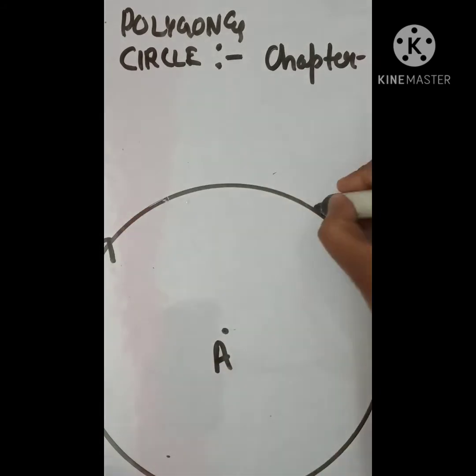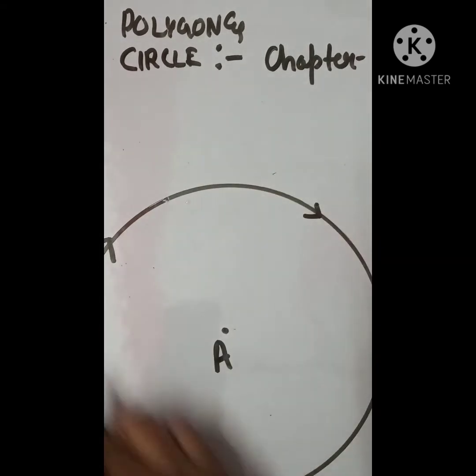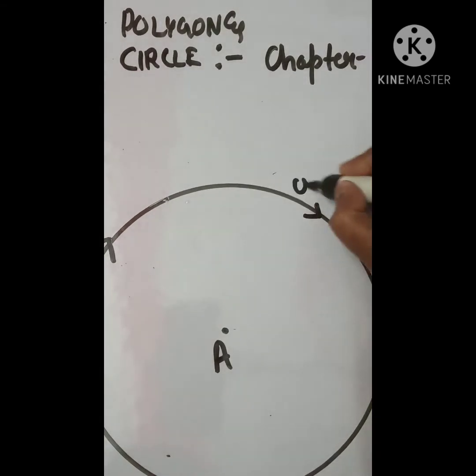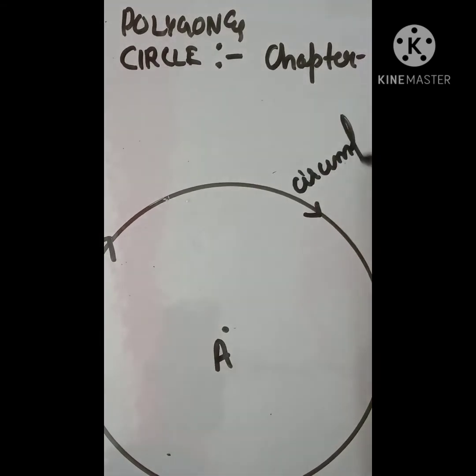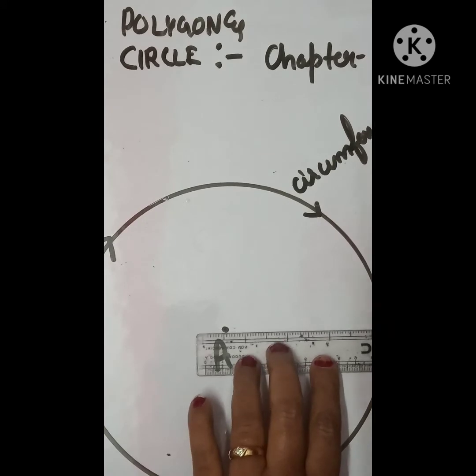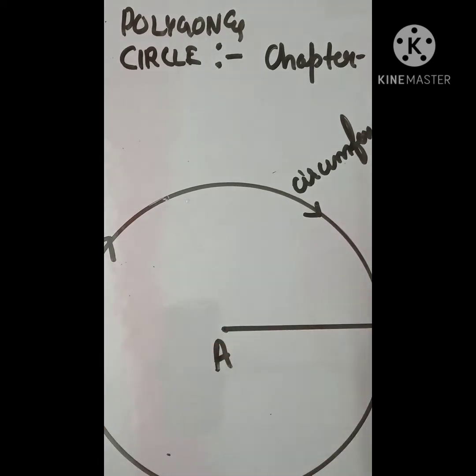और ये क्या है बच्चे? This is the circumference of the circle. Or if I draw a line like this, this is a radius of the circle.